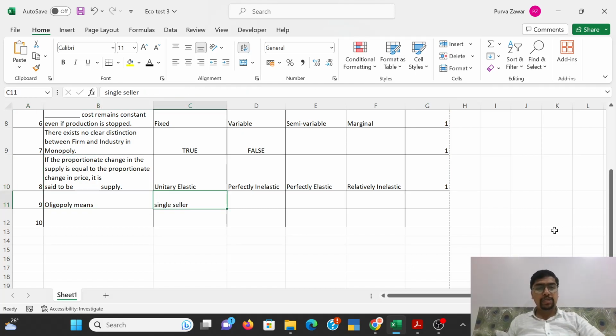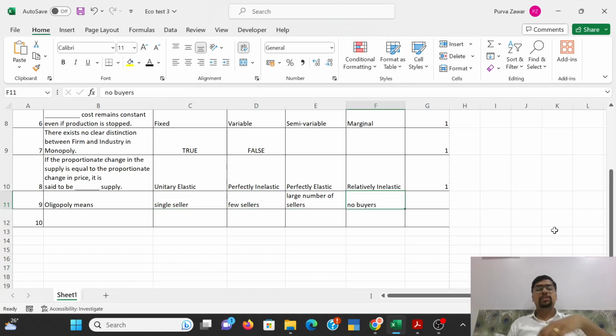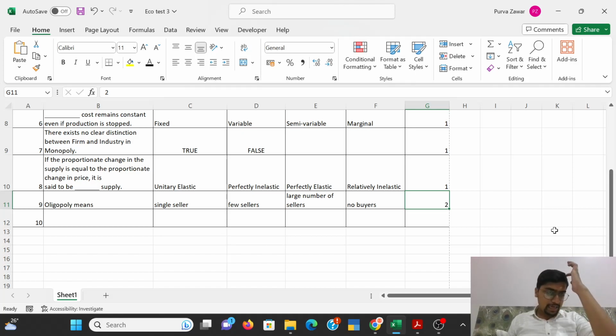Oligopoly means single seller, few sellers, large number of sellers, or no buyers. What is the meaning of oligopoly? Yes, the answer is few sellers. When we have a single seller, it is called monopoly. When we have few sellers, it's called oligopoly.